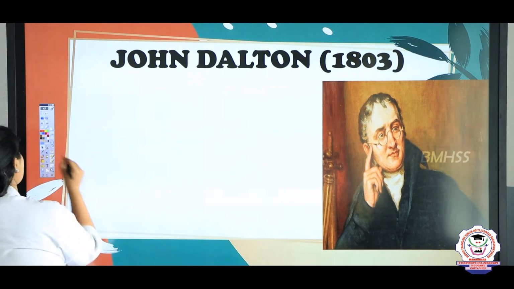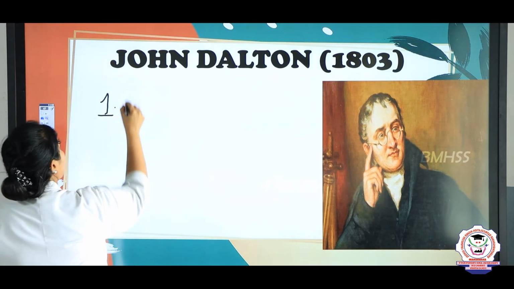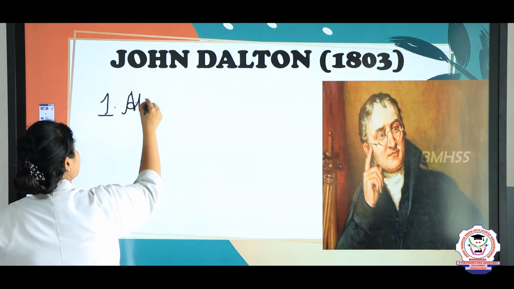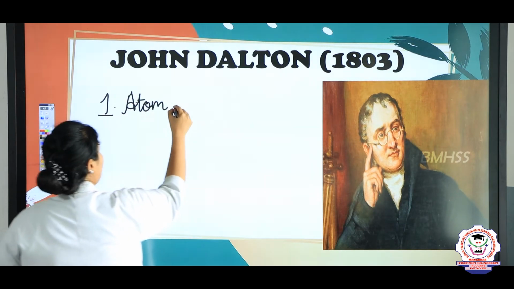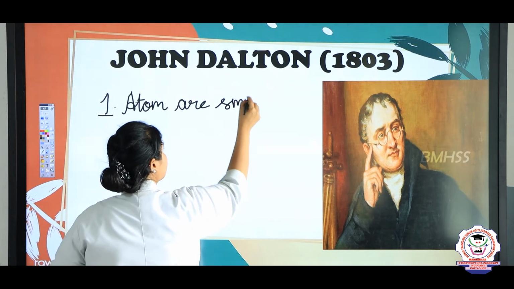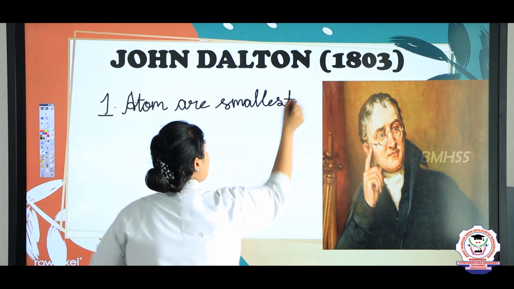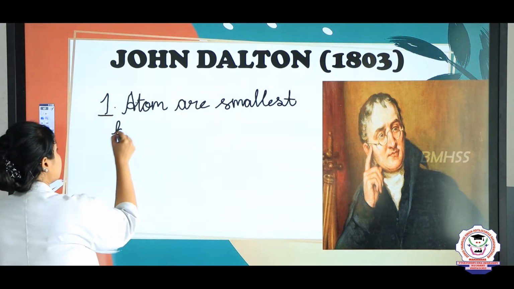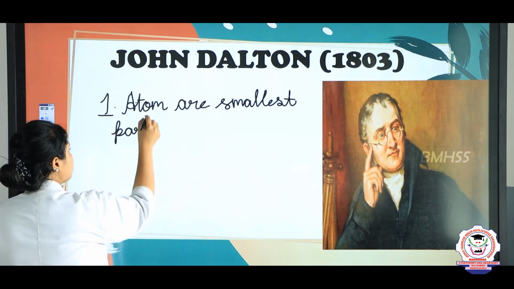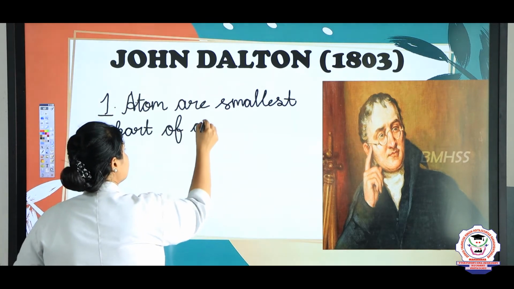What he found was that atoms are the smallest part of an element.